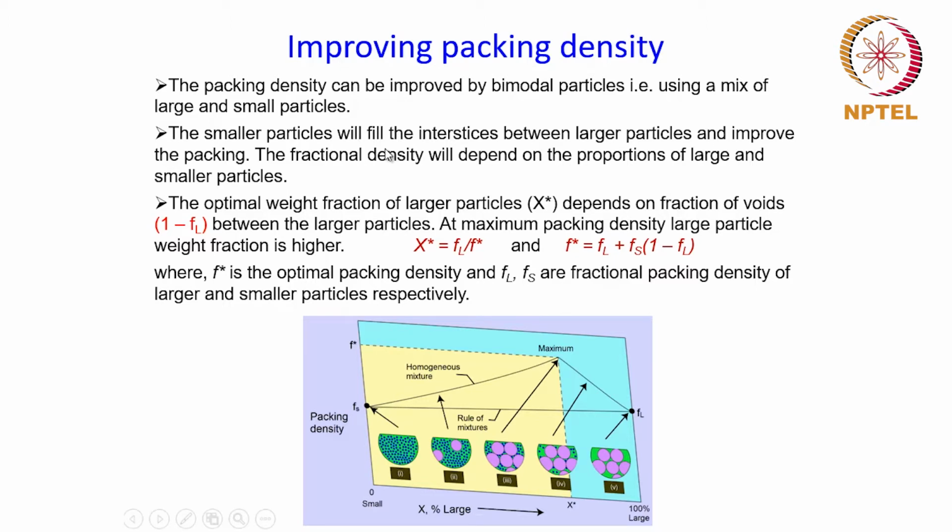So when you try to pack this powder by compacting it or applying a pressure, whatever voids are created between the bigger particles will be filled by the smaller ones. And as a result, since these voids are getting closed, the fractional density or the packing density will increase.